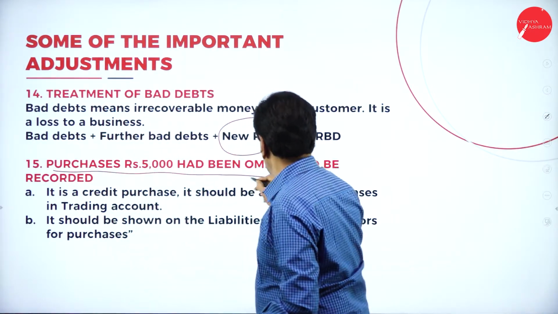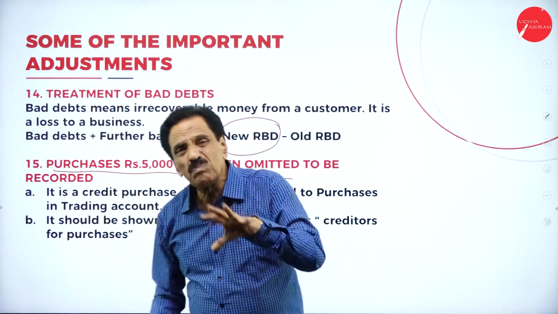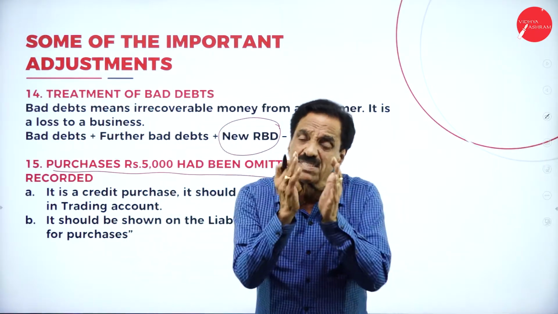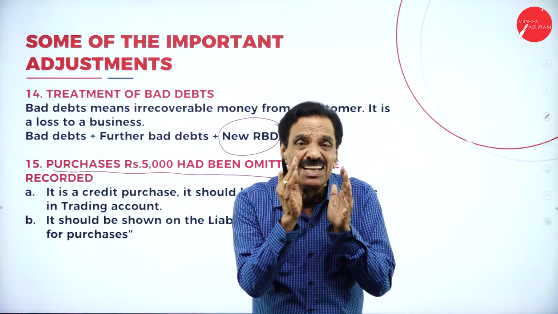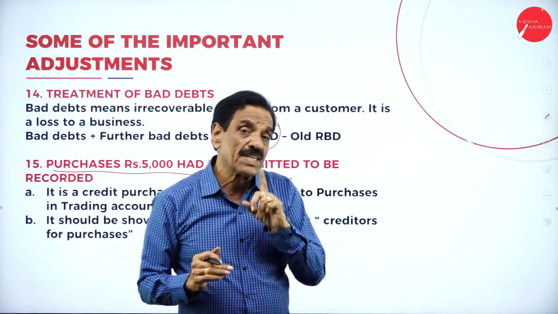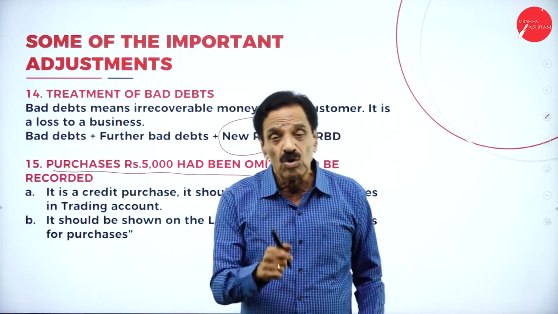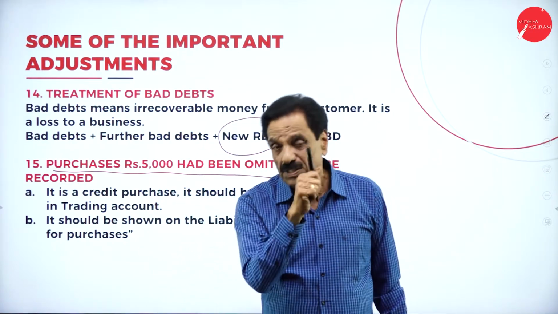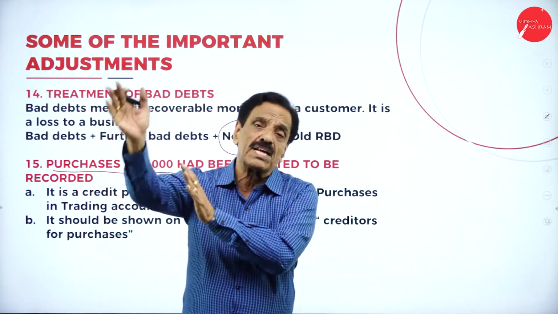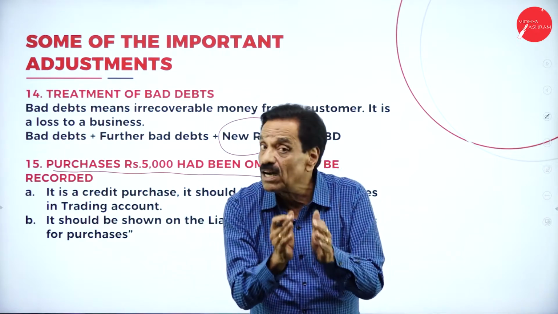Last one. Purchase of rupees 5,000 had been omitted to be recorded. You purchased the goods, but it has been left over. Why is it left over? Because it is a credit transaction. If it were a cash transaction, it would definitely enter in the cash book. If it is a credit transaction, it is left over. So 5,000 should be added to purchases as a credit purchase. Then 5,000 should be shown on the liability side of the balance sheet as creditor for purchases.